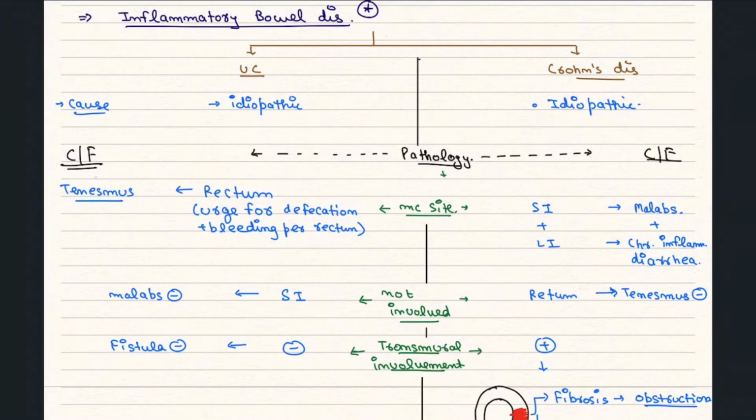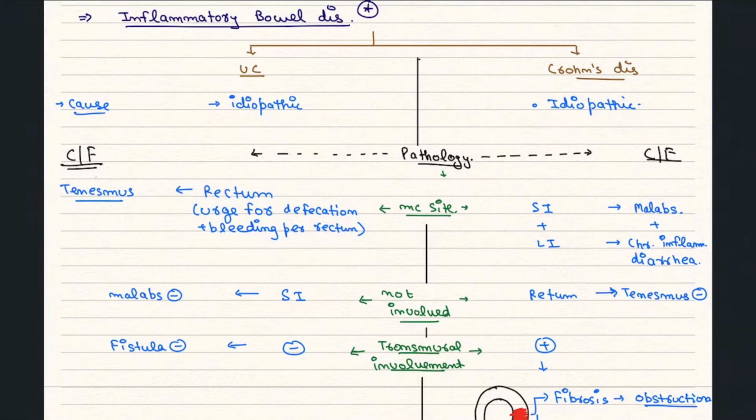Inflammatory bowel disease, IBD. In this, two major things are common, that is ulcerative colitis and Crohn's disease. Generally, inflammatory bowel disease is not so common in India. It's very rare. Generally a disease of the Western world because of high fatty content and decreased fiber intake, more intake of meat, red meat. This is the most common cause of inflammatory bowel disease.